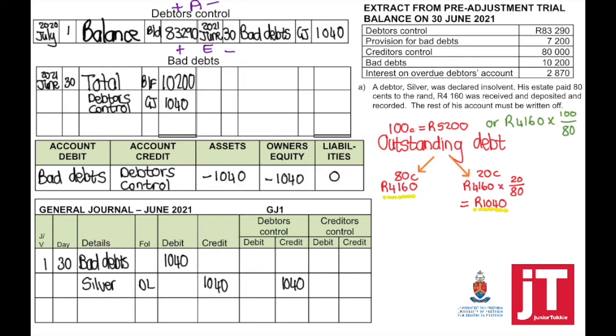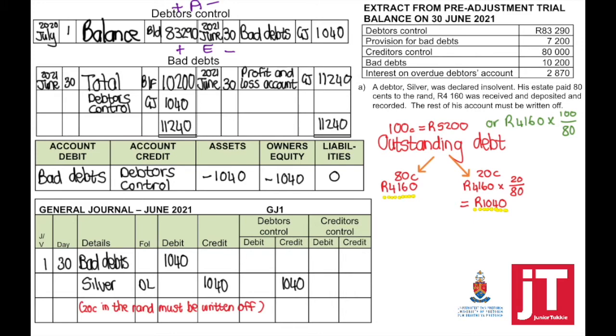Effect on the accounting equation, assets minus, owner's equity minus. At the end of the accounting period, we close off bad debts to the profit and loss account. So this will reflect my total expense for this accounting period with regards to bad debts.